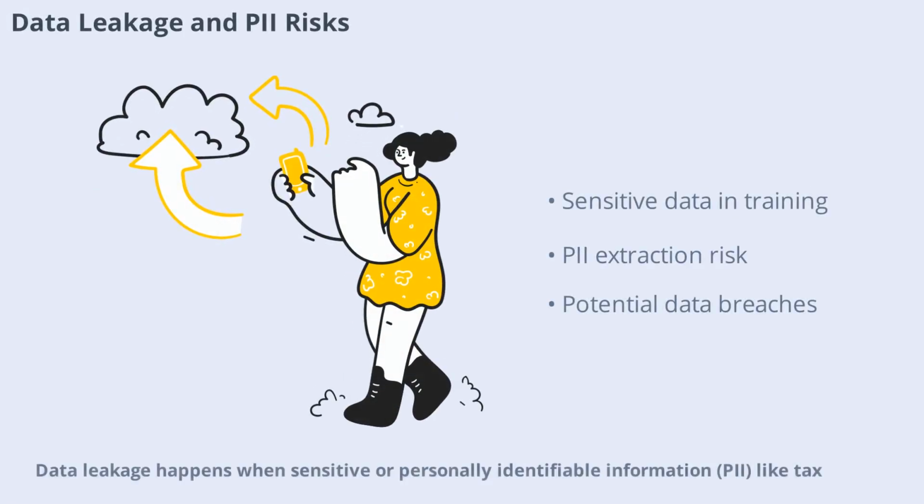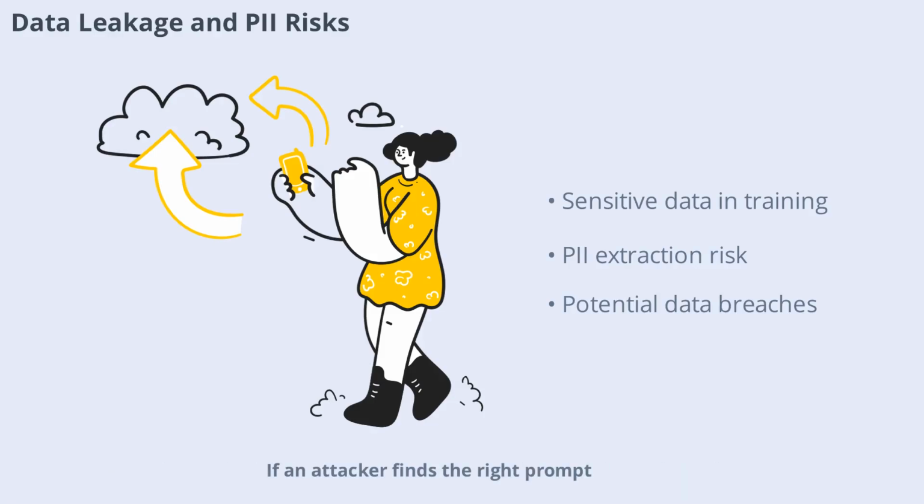Data leakage happens when sensitive or personally identifiable information, PII like tax records or private API keys, is accidentally included in the training data. If an attacker finds the right prompt, they can trick the model into recalling and outputting this private data. For instance, if a model is trained on internal company emails, it might leak an employee's phone number or credit card details if prompted cleverly, leading to major data breaches.